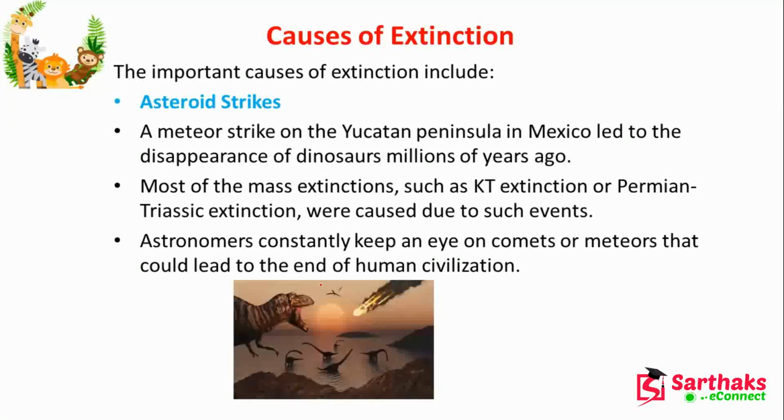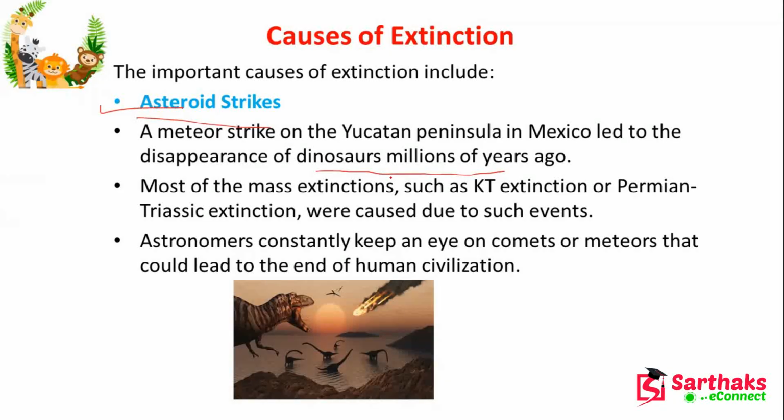Now, the causes of extinction. The first one is asteroid strikes. A meteor strike on the Yucatan Peninsula in Mexico led to the disappearance of dinosaurs millions of years ago.